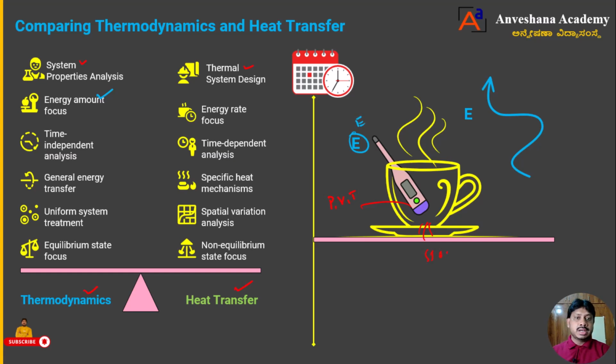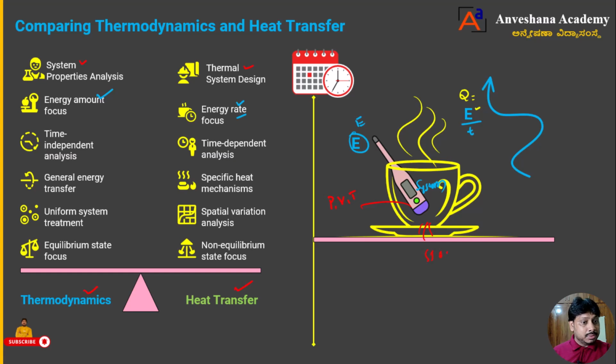But in thermodynamics, we concentrate only on how much energy is transferred from system to surrounding or surrounding to system. But heat transfer tells how much heat energy is transferred per unit time. So thermodynamics discusses only energy, how much energy came out or how much energy is supplied to the system. We can call it a system, right? But heat transfer discusses the amount of heat energy transferred per unit time. That is nothing but heat transfer, represented by the notation Q, dear students. What is Q here? Rate of heat energy transfer per unit time. That is the second difference.